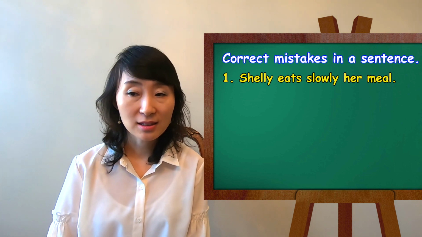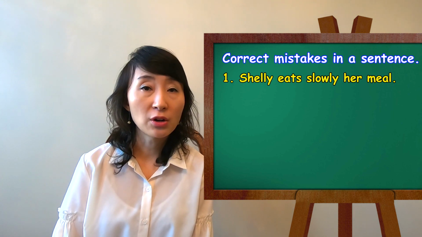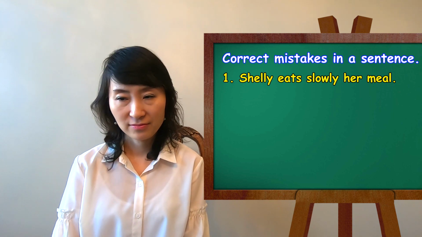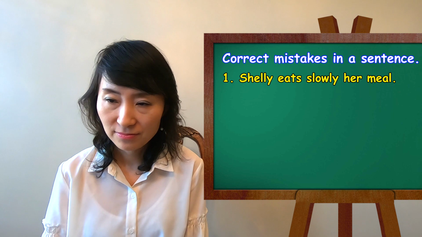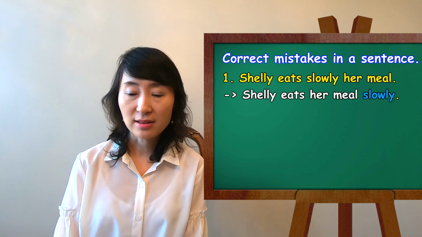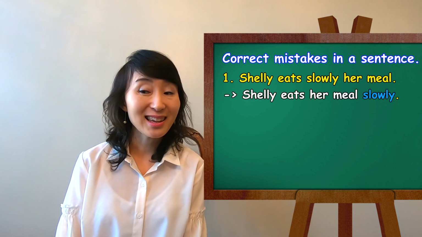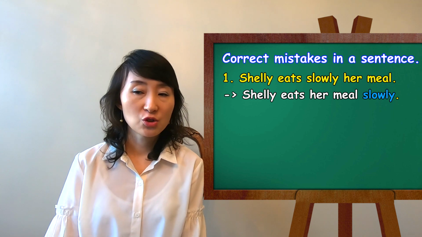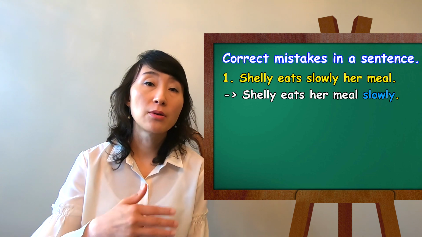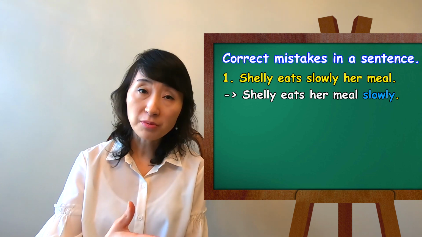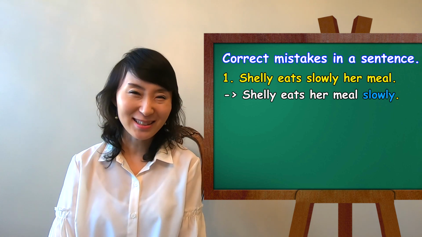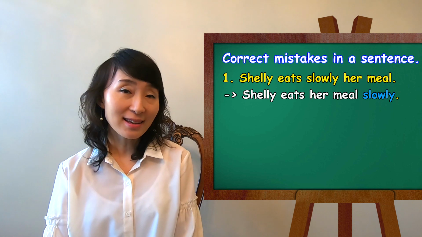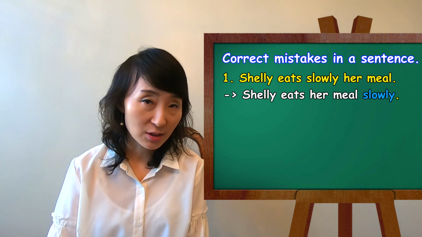Shelly eats slowly her meal. What's wrong with this sentence? Shelly is the subject, eats is the verb, her meal is the object, slowly comes last. That's correct. Shelly eats her meal slowly.